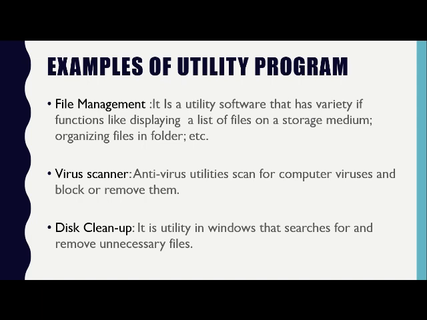Now, what are some examples of utility programs? One example of a utility program is file management. It is usually software that has a variety of functions, like displaying a list of files on the storage medium. When you connect any pen drive to your system, the files you see are shown through this particular utility program. That is file management, and an example of it is Windows Explorer. This is an example of a file management utility program.